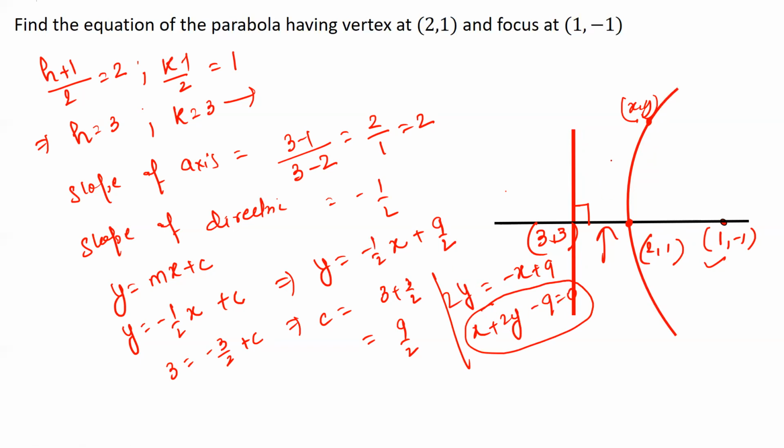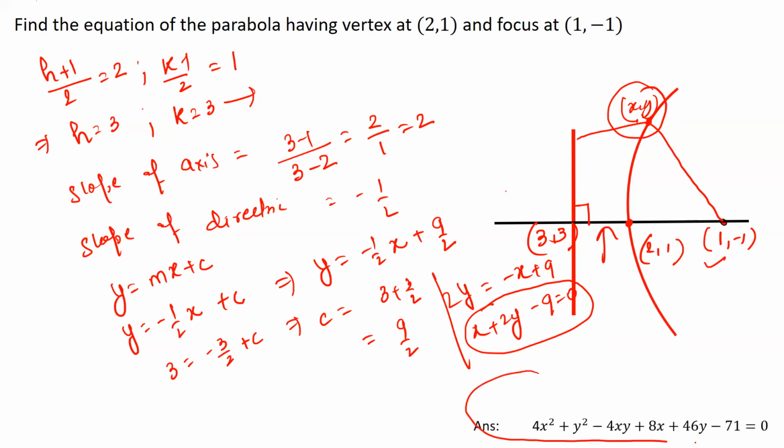Now I leave this to you as an exercise to find out the equation of the parabola. Take an arbitrary point x comma y on the parabola, find out this distance, find out this distance, make them equal, square both the sides, simplify, and check whether your answer is turning out to be this or not. All right, so this is the answer that you should be getting. Try it out on your own and let me know in the comment section below if you are able to do it or not.